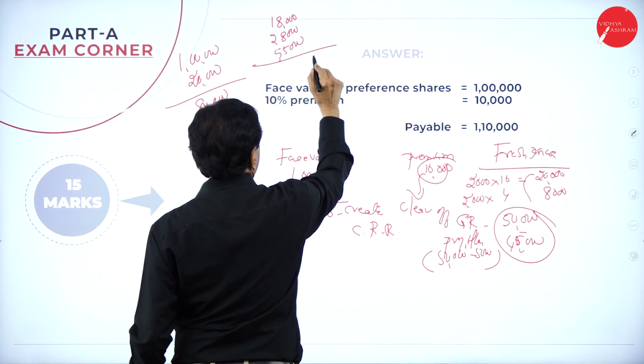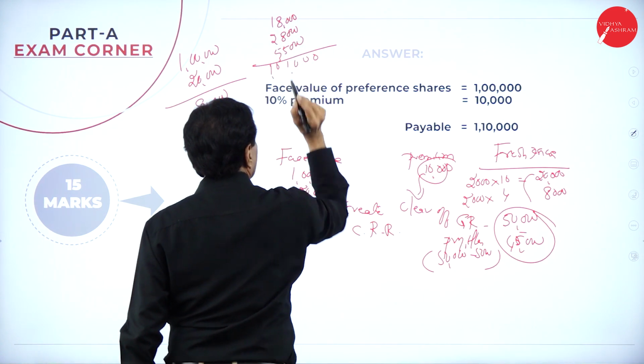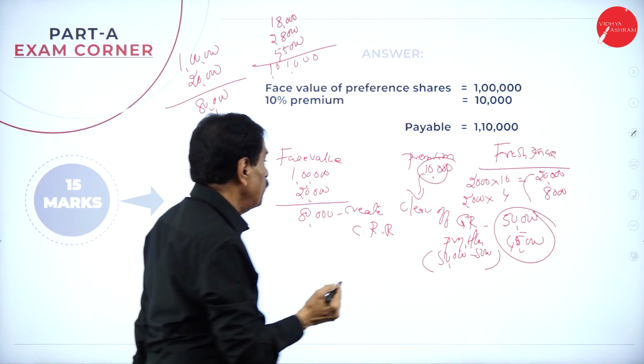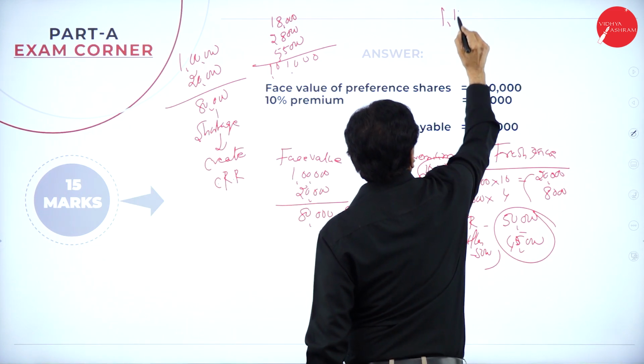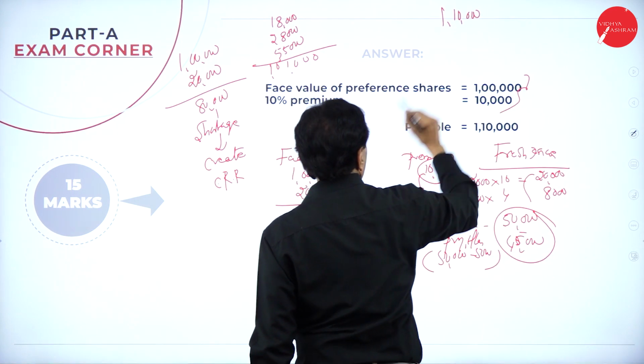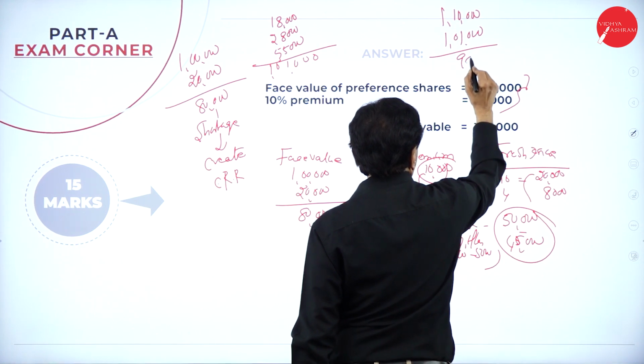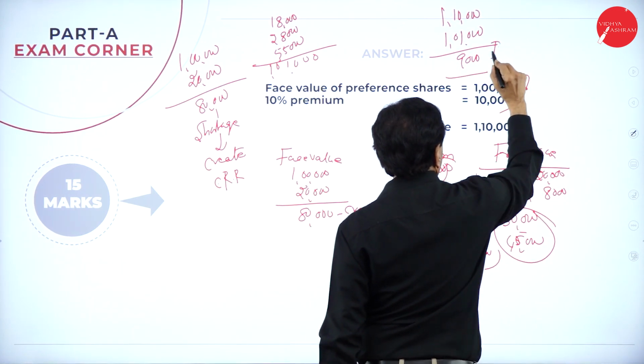This amount available, 1 lakh 1,000 is available. How much you have to pay? 1 lakh 10,000 to be paid. This is payable. How much available? 1 lakh 1,000. How much shortage? 9,000. Create bank overdraft.